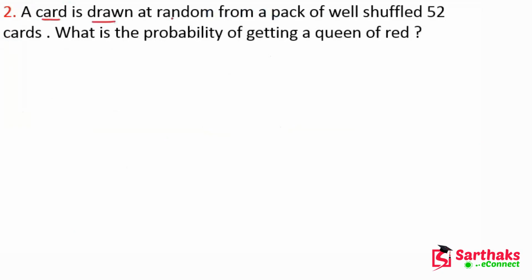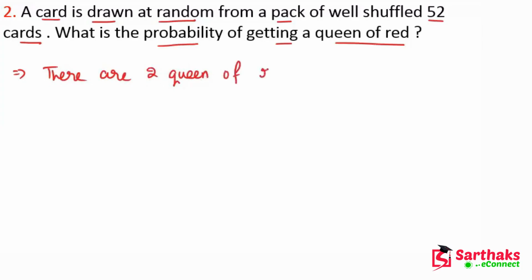A card is drawn at random from a pack of well shuffled 52 cards. Now what is the probability of getting a queen of red? Okay, so now my dear friends, there are 2 queens of red.